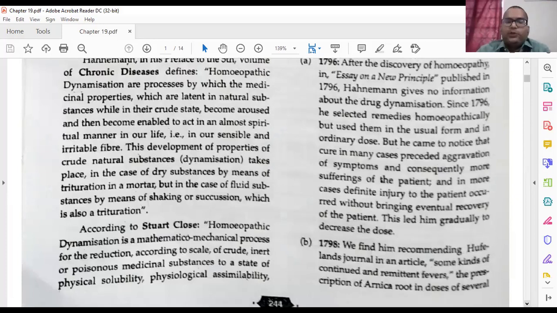This decrease of doses was like 1 to 9: one part medicine, 9 parts vehicle. 1 to 99: one part medicine, 99 parts vehicle. Then 1 to 50,000: one part medicine and 50,000 parts vehicle. This is the reduction of doses, like what happens in atomic energies. Then what happened after 2 years?